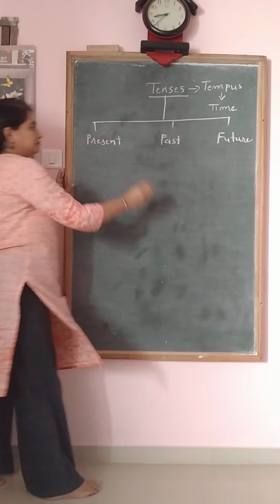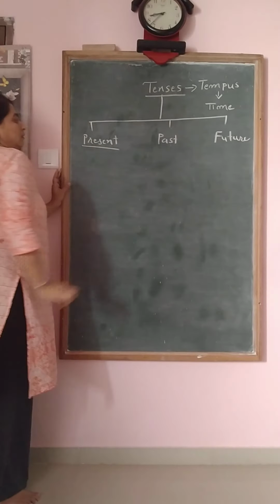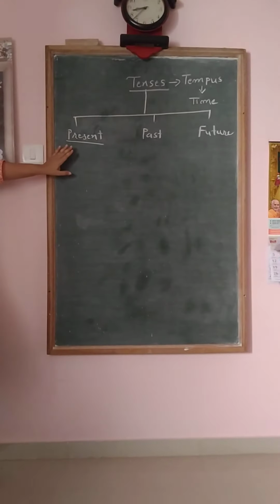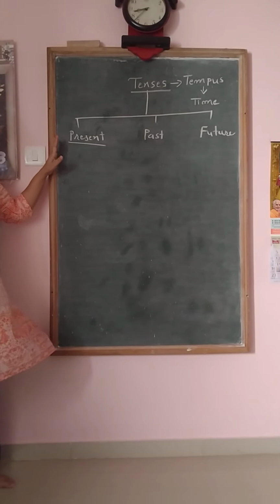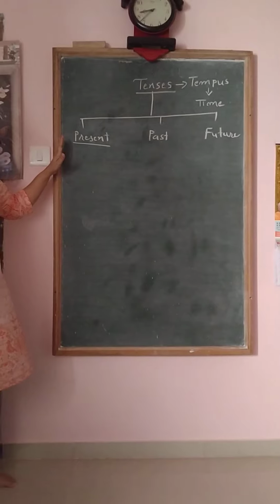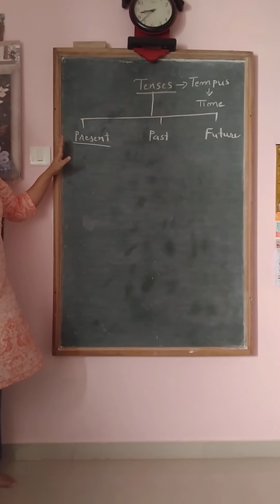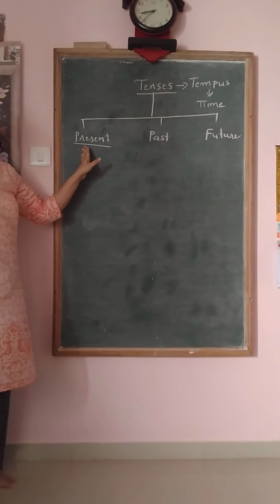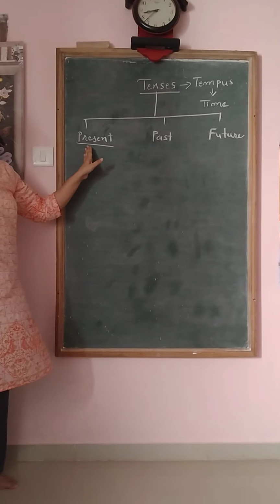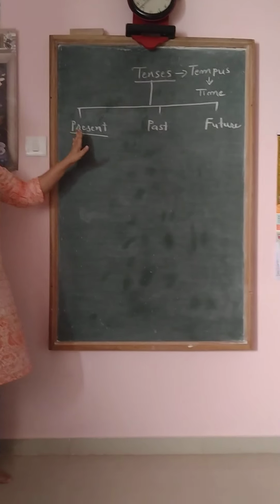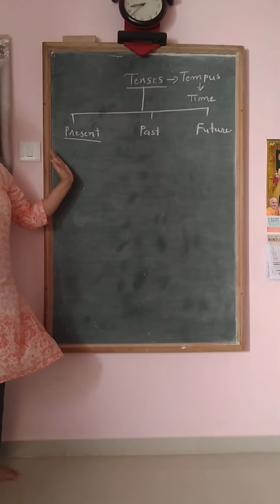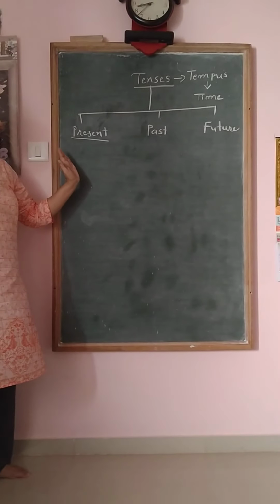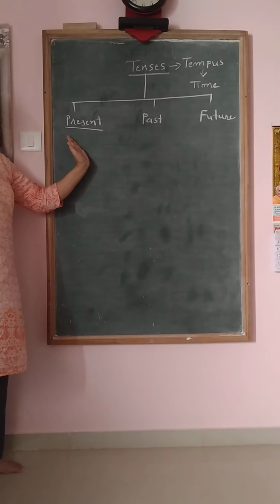Which type of activities do we represent in present tense? What is the meaning of present tense? The activities which we are doing right now. Whatsoever we are doing now falls in present tense.